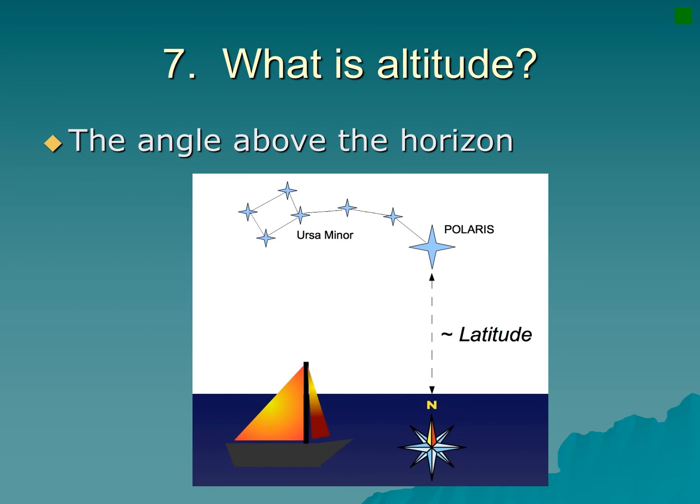What is altitude? Altitude is the angle above the horizon. So if you measure from directly in front of you, you measure the angle above the horizon to get the altitude.